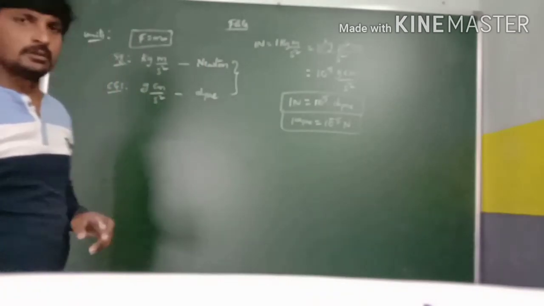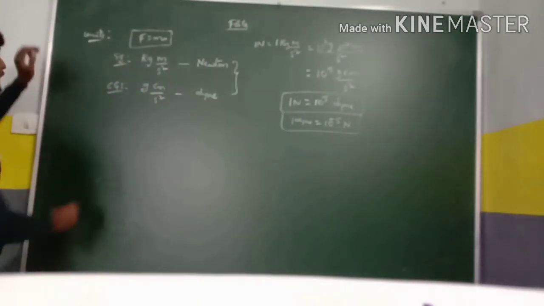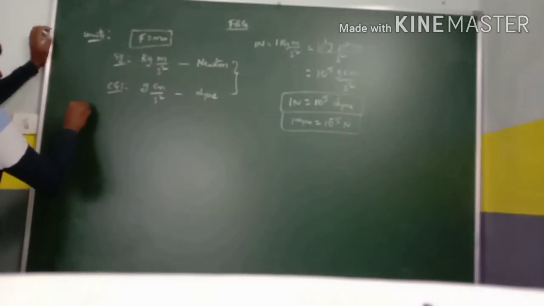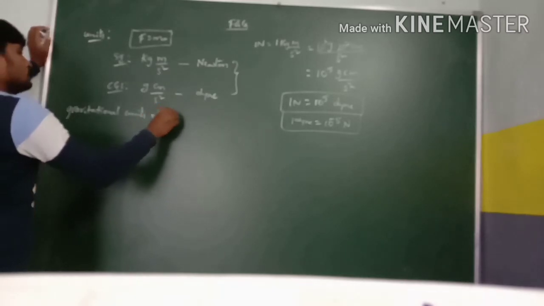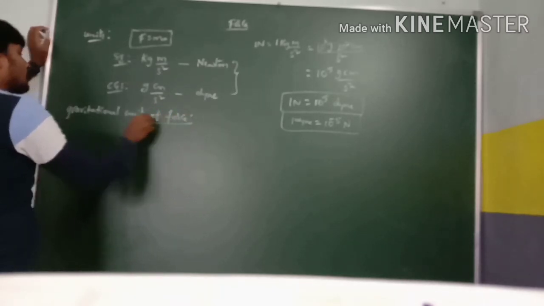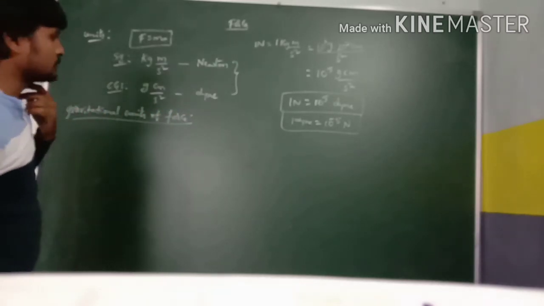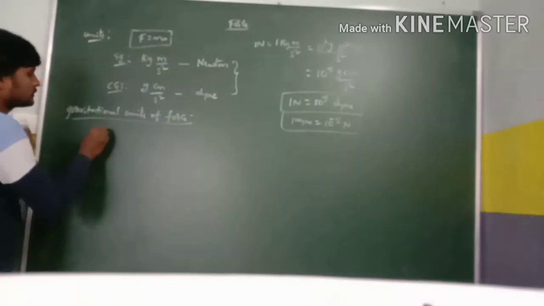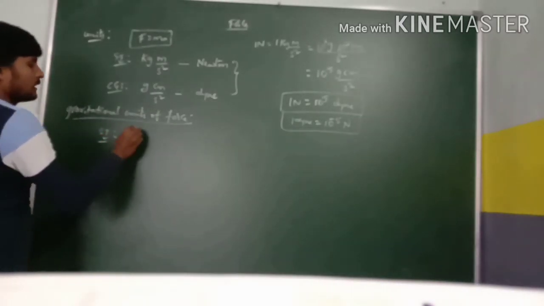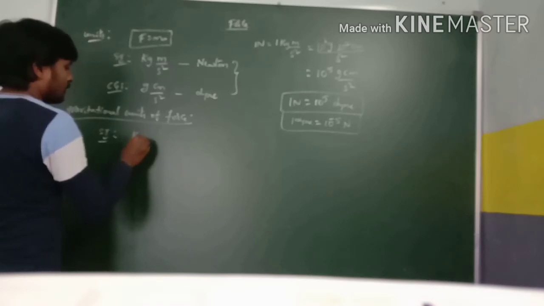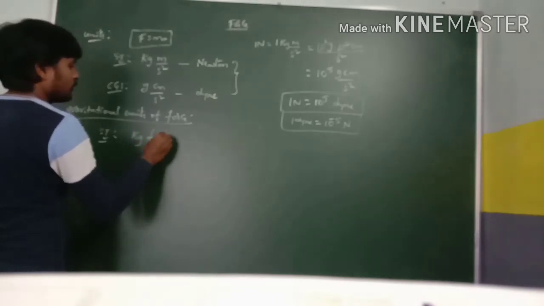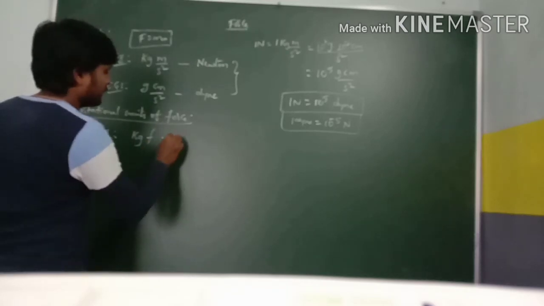Important values. And also there are the gravitational units of force. The gravitational unit of force in the SI system is kg force or kg weight.